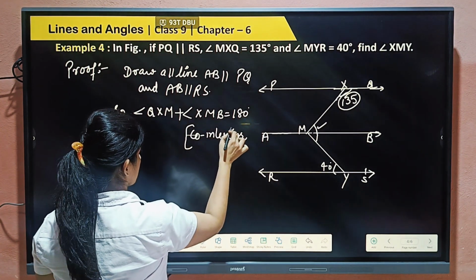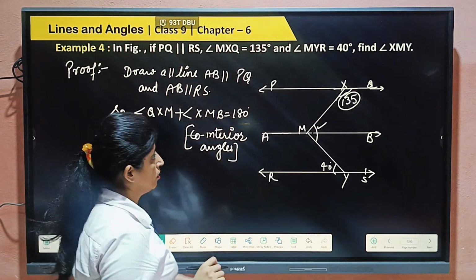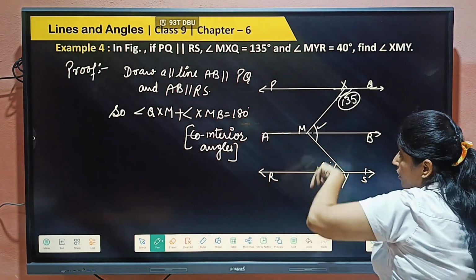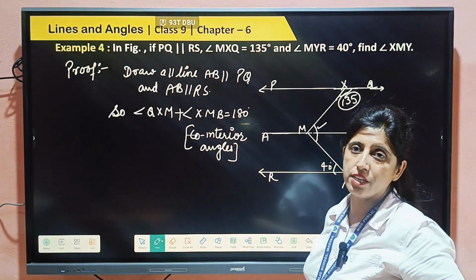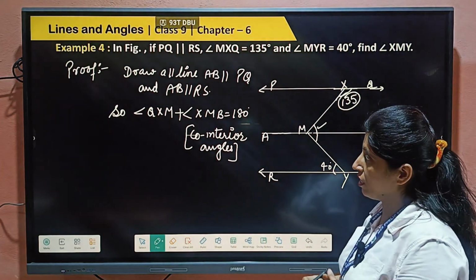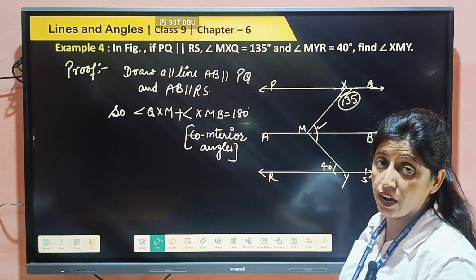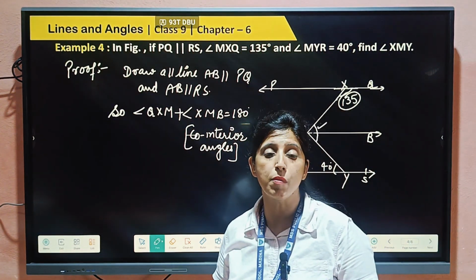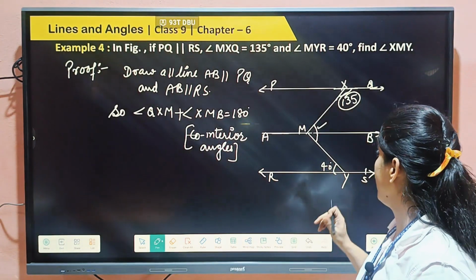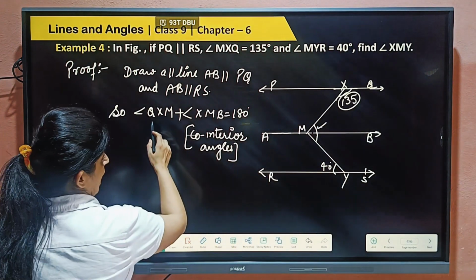What are co-interior angles? Co-interior angles are those angles whose interior angle sum is 180 degrees. Okay, this and this sum is 180 degrees; that is called co-interior angles. Otherwise we can say that interior angles on the same side are supplementary. Supplementary means the angle sum will be 180 degrees, right? So this and this sum to 180 degrees.